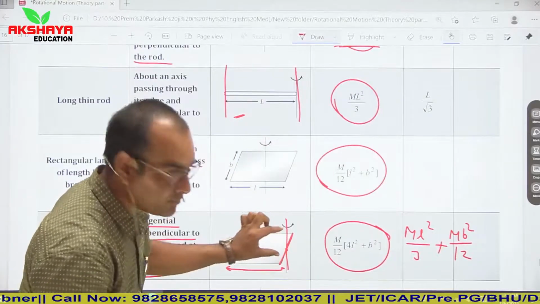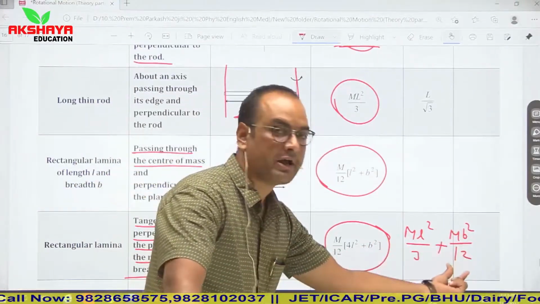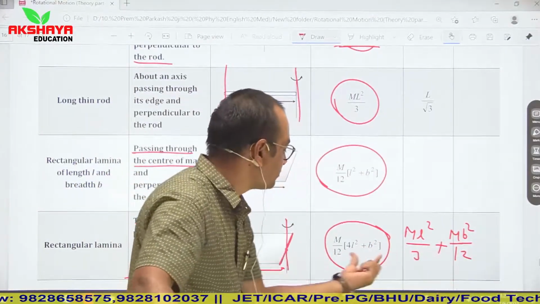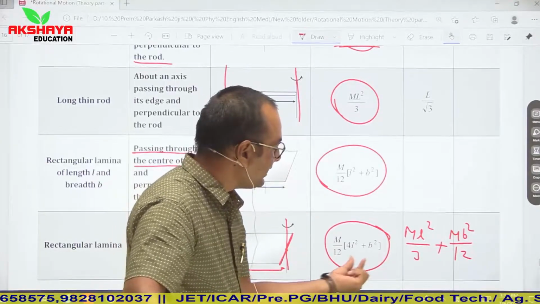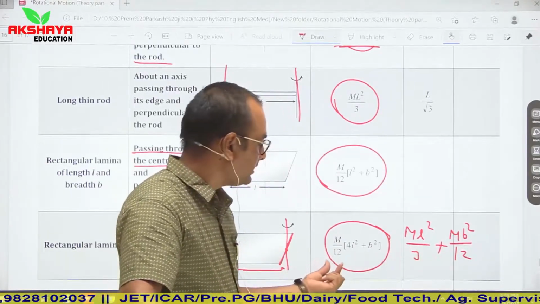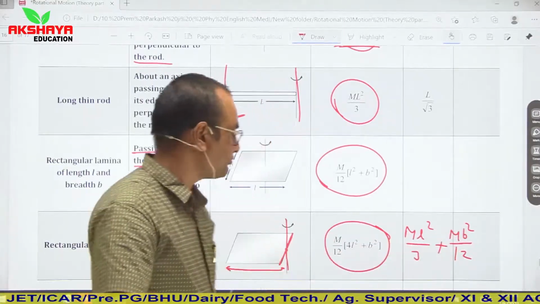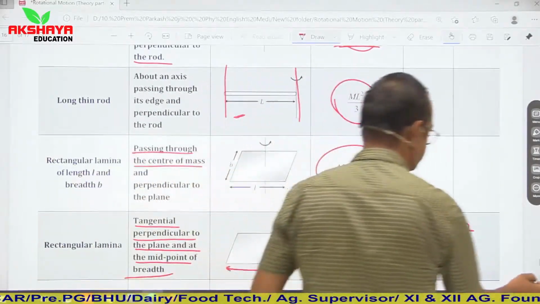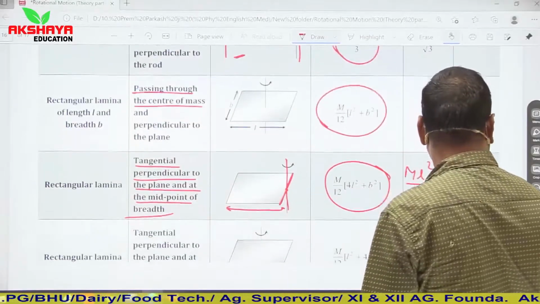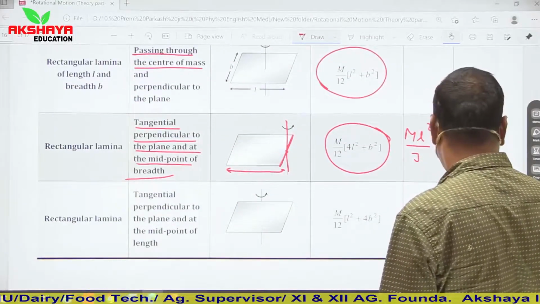Here this width is b, so it will be mb square upon 12. Simply keep in mind, so here it is directly placed. If I take m by 12 as common, then here it will be 4l square plus b square. Now see, so these are moment of inertia for different bodies.